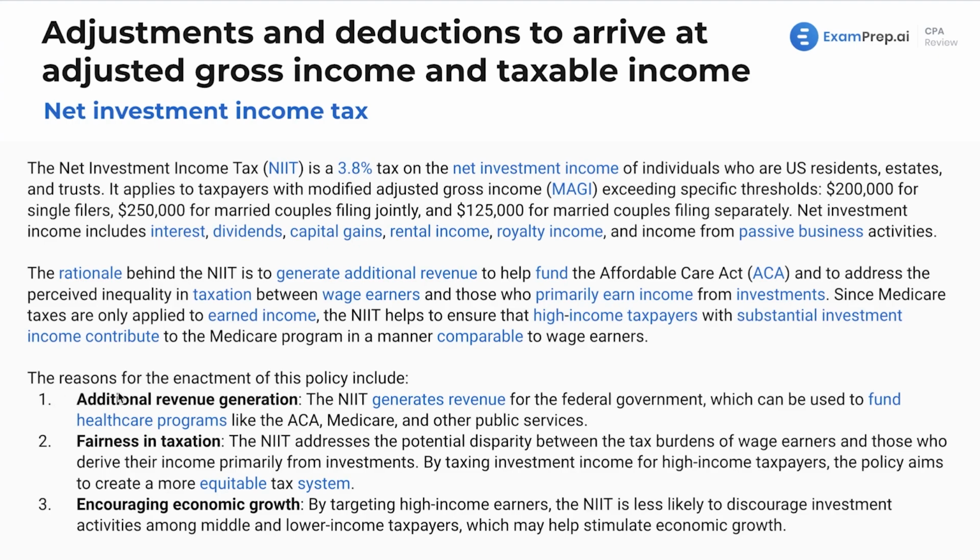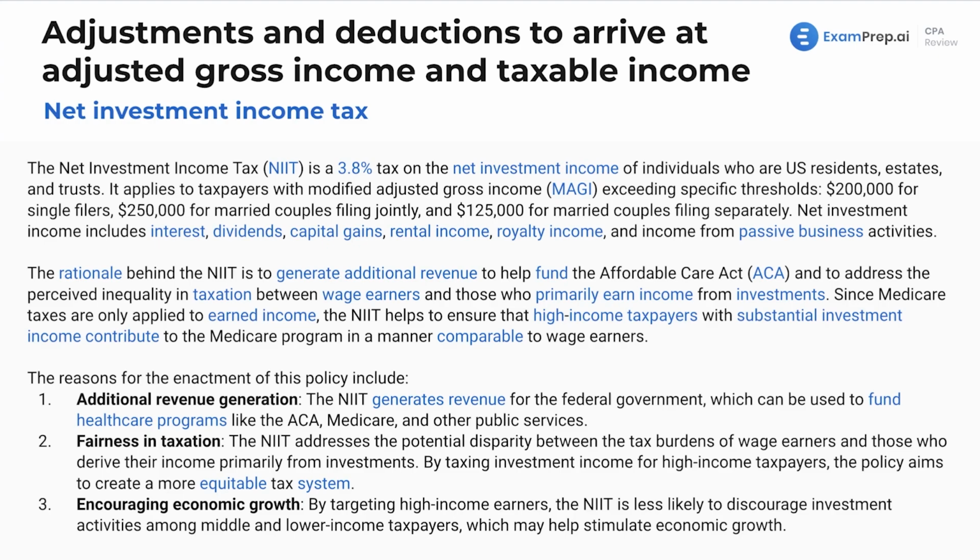Now, the reasons for the enactment of the policy include, like we said, additional revenue generation, fairness in taxation, and encouraging economic growth. By targeting high-income earners, this tax is less likely to discourage investment activities among middle and lower-income taxpayers, which could help stimulate economic growth. Again, this is just the rationale for it. It's not like you'd be tested on any of this.